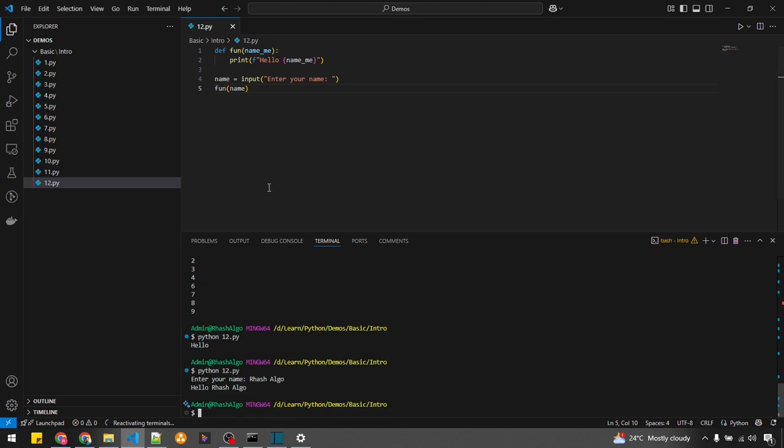Hello hash algo. Got it, right? So what I did here is I passed the variable while the function was getting executed. The name variable is being read by using input. In the function declaration I am using a different name, and this name_me variable is being used in the function body.